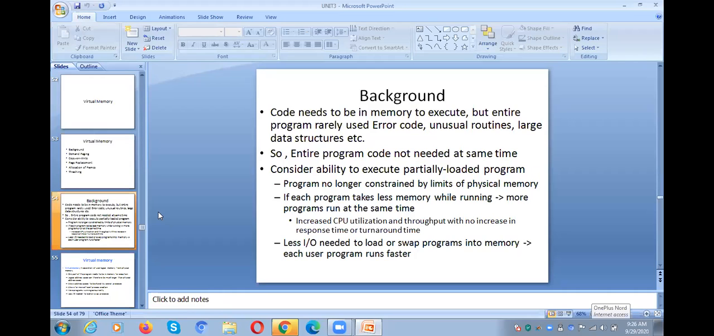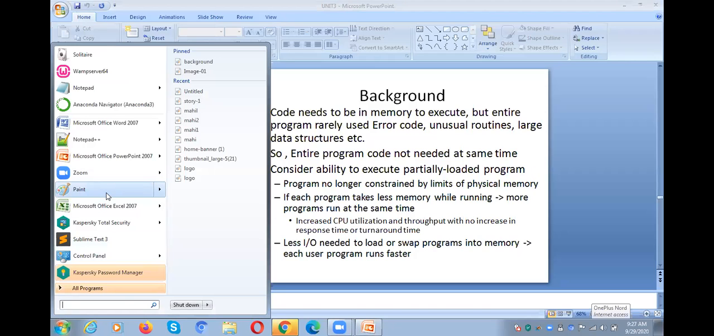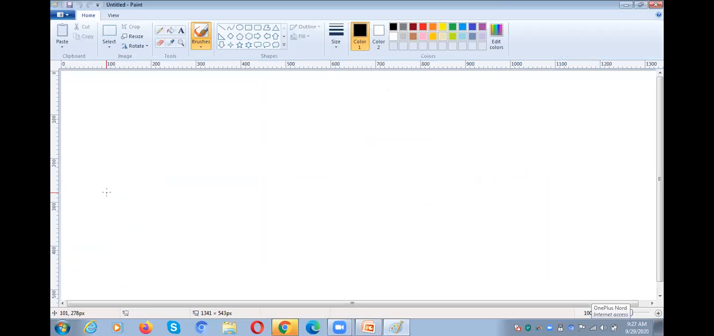In that case, what will we do? We need to keep a part of the program into the main memory, and after executing that part of the program, we need to swap out that part, and swap in the next part of the program into the main memory. Likewise, the entire program might not be loaded into the main memory for the execution. Okay, so let me explain the same with paint. All these are the lines, right? One second.